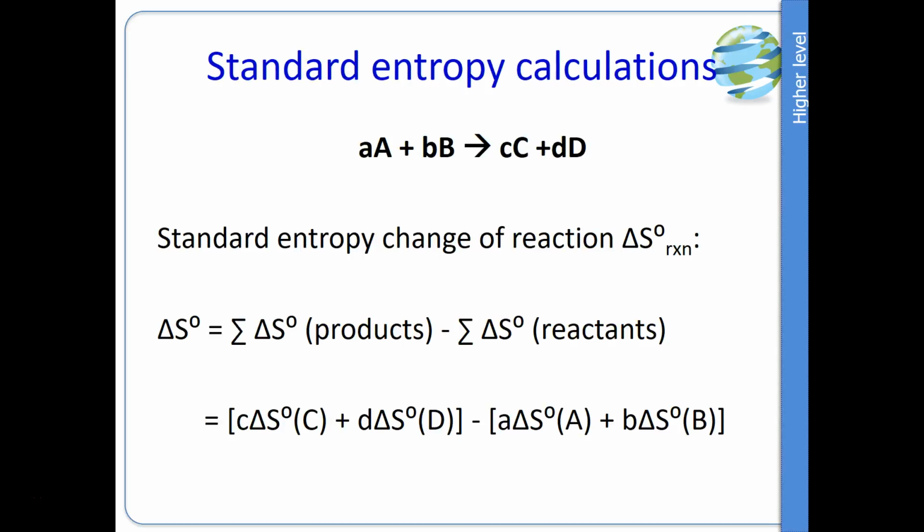Standard entropy calculations. So at the top we can see A plus B goes to C plus D. They're the capital letters. The lowercase letters represent the stoichiometry, or the moles of the reaction. Now, entropy change can be calculated, as we know, products minus reactants, and we can see this applied for the particular equation on the top.